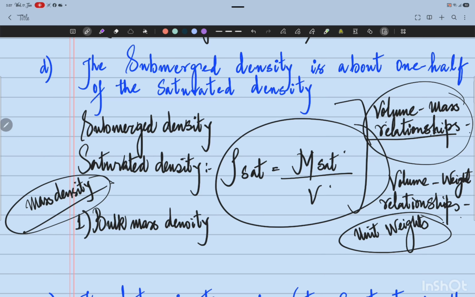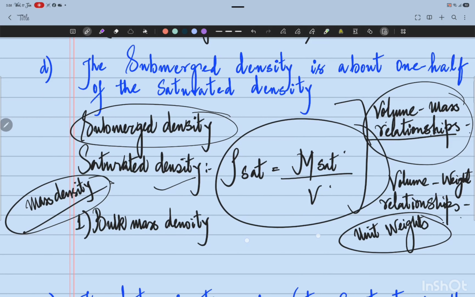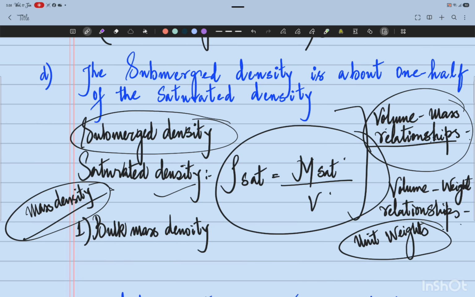We have some important ones like that of bulk mass density. Then we have saturated mass density or saturated density. We have dry mass density also, dry density. We have submerged mass density. All right. Now we have to ascertain whether this statement, the submerged density is about 1/2 of the saturated density, is true or false.